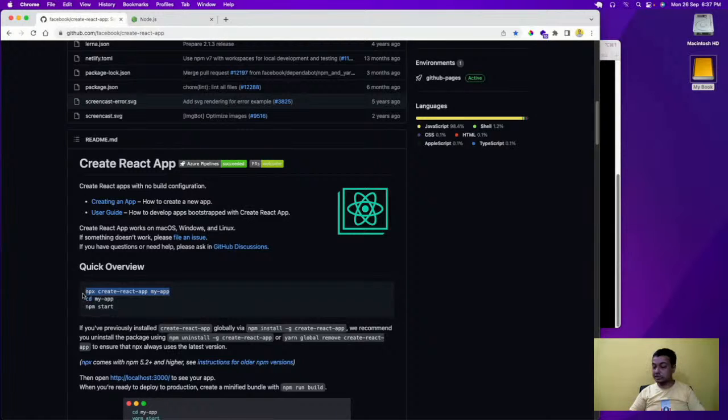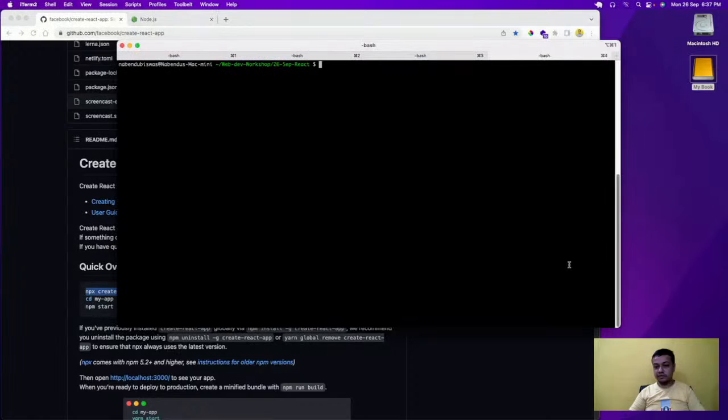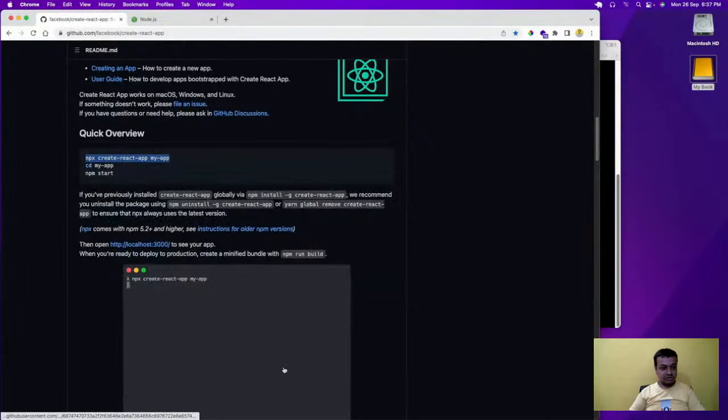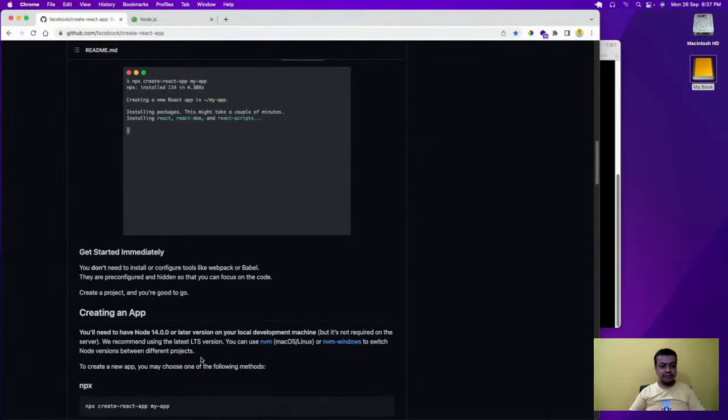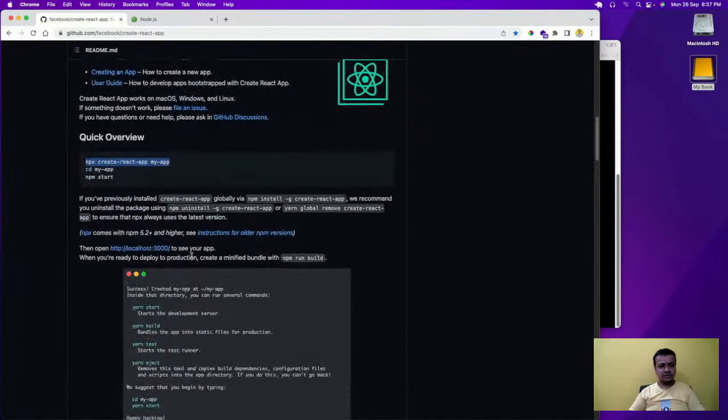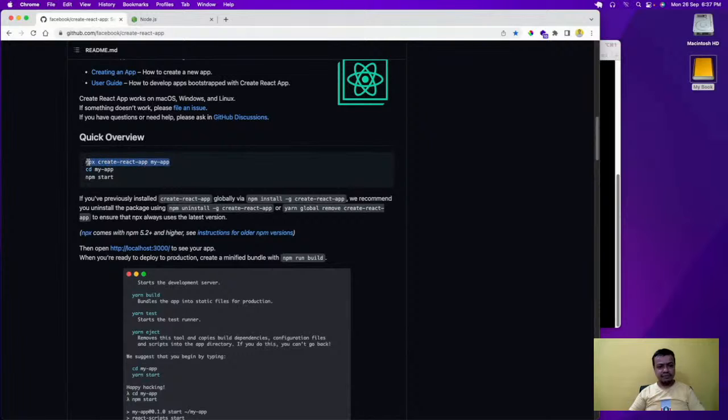We have to run this command. One more thing you can do: node -v. It gives the version, and it tells us Node version 14.0 or later is needed. My Node version is 16, so it will work. Even npm -v I can check, so npm I also have. So that is okay. Now I can run this command.